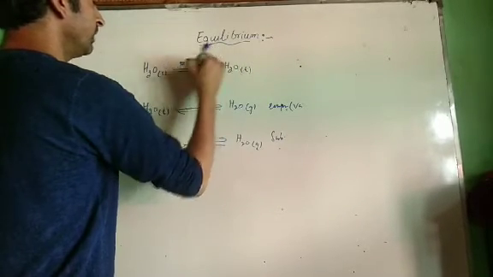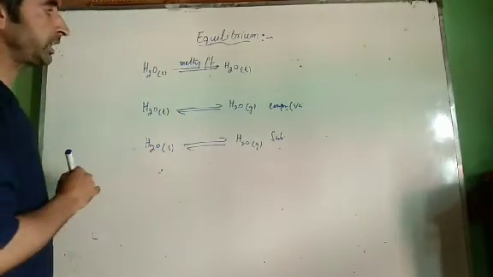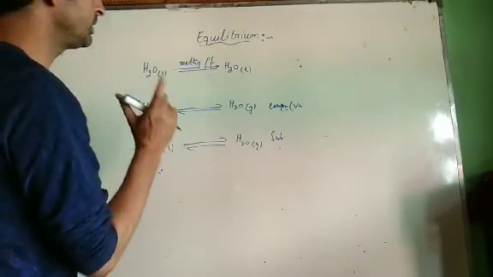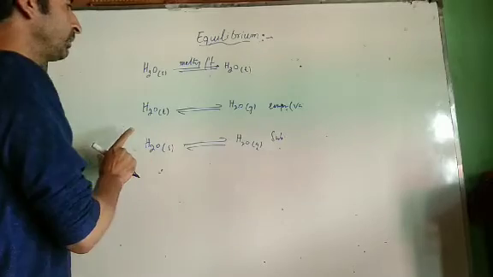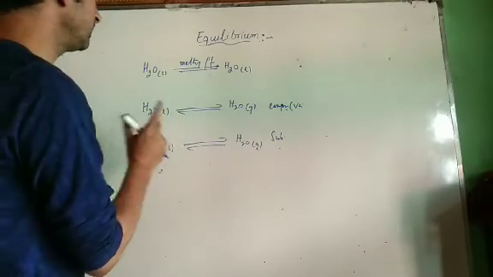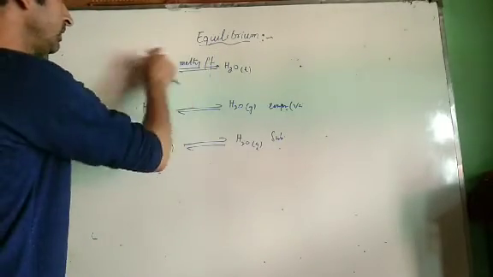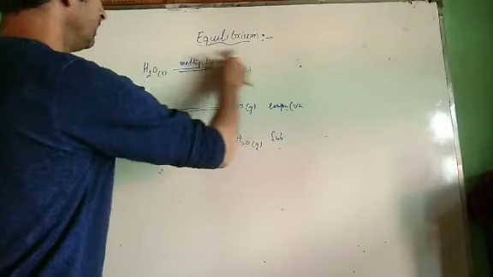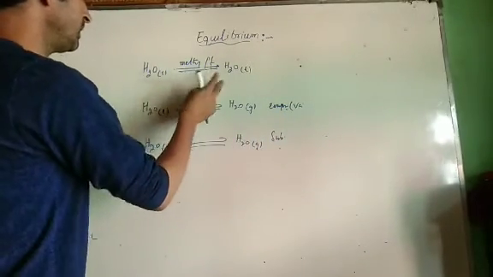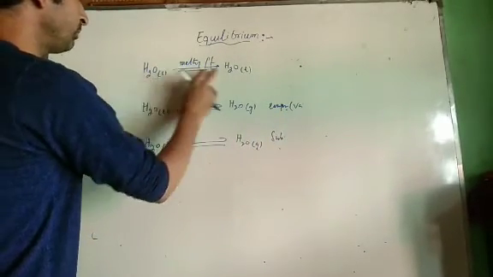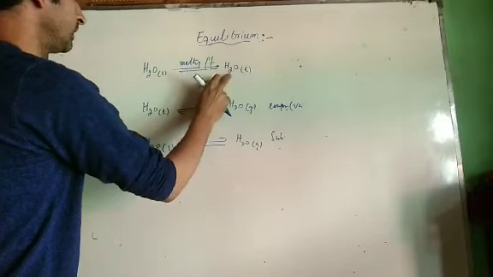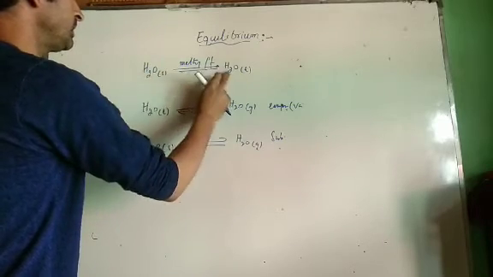Basically, in class 9th we have discussed what are physical changes and what are chemical changes. These are all physical changes. A physical change is a change in which the composition of the substance does not change. Its phase changes, composition does not change.